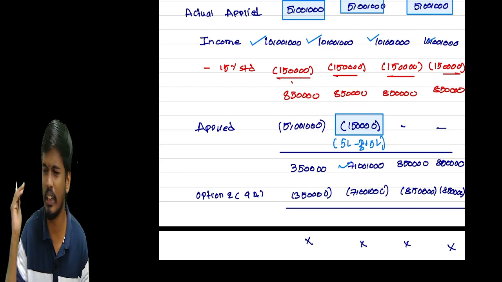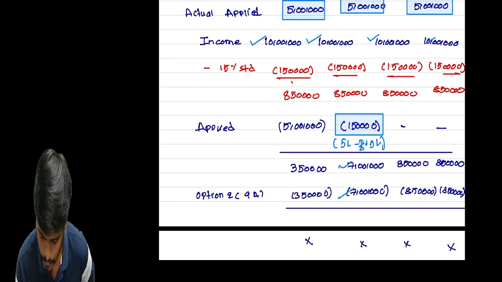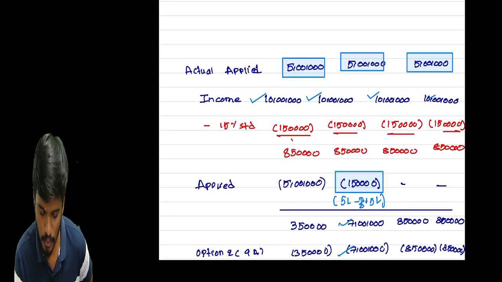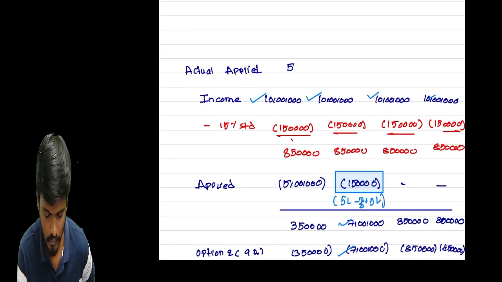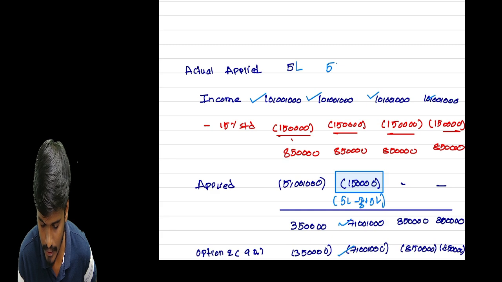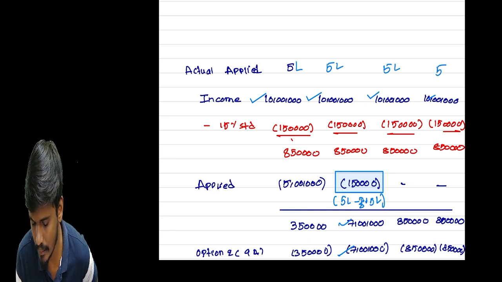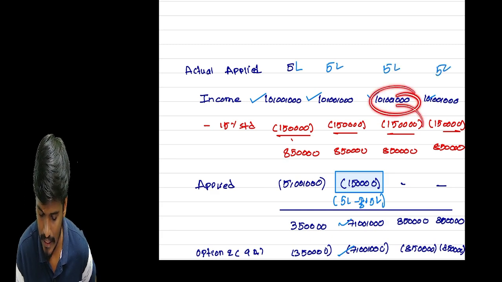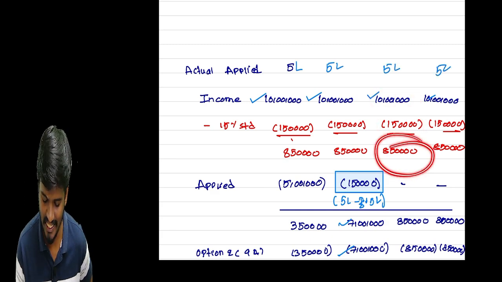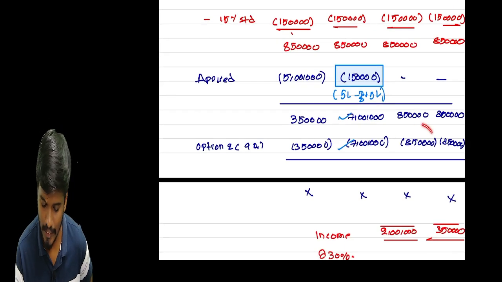So the current year income is 7 lakhs. Again the trust goes for option 2. We apply the 7 lakhs. Next year also my application will be 5 lakhs. Next year my income is 10 lakhs. 1,50,000 is the standard deduction. 8,50,000. So on the 8,50,000 I file again under option 2A.